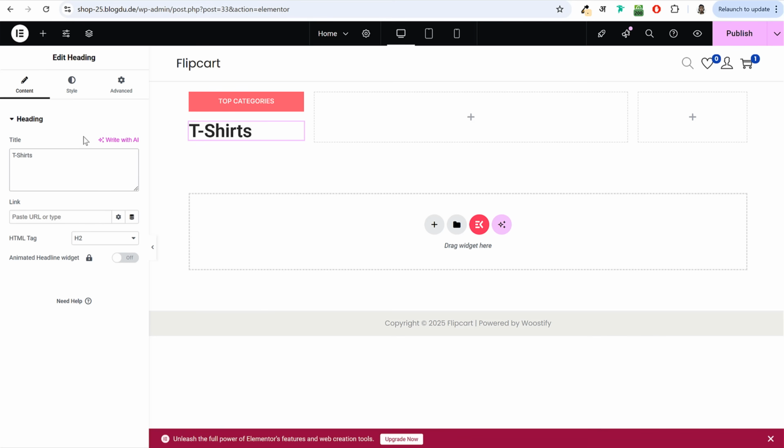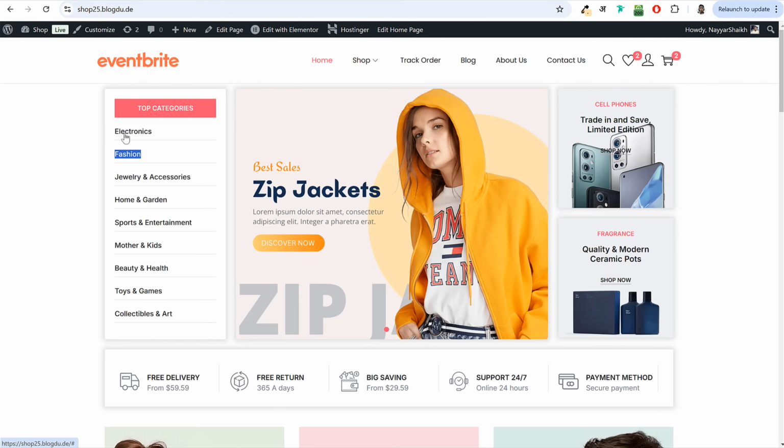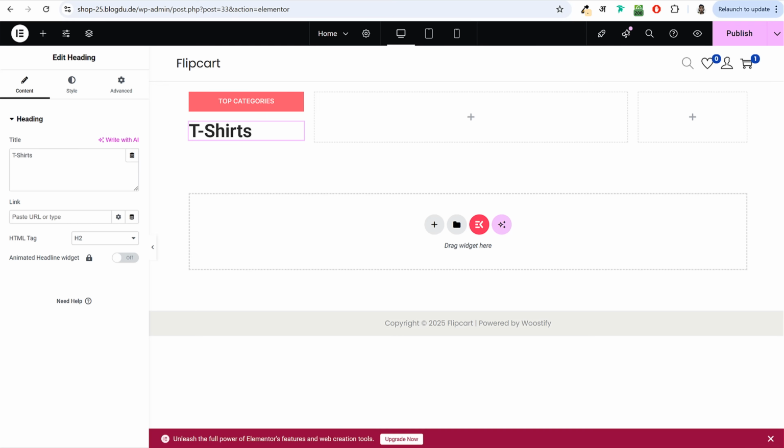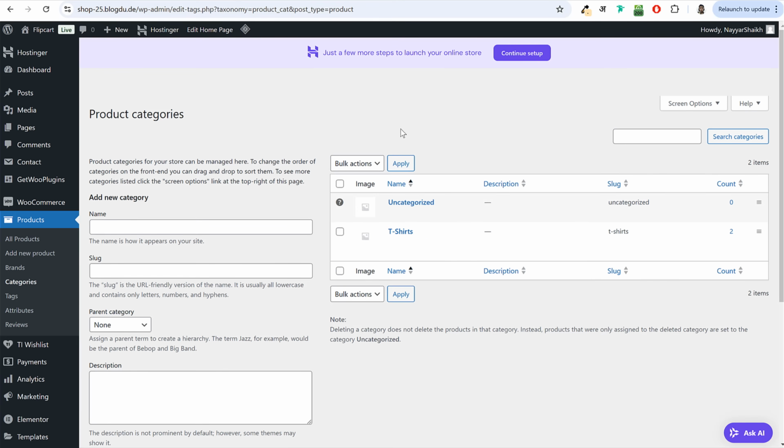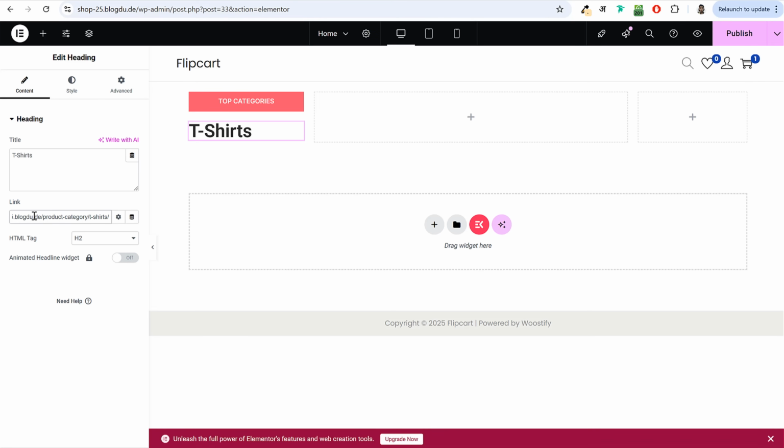Now, once you name it, you also have to link it so that whenever somebody clicks on fashion or electronics, they see all the products under the electronics category or t-shirts category. To link this, you can go back to the products category page, and under this category, you will see view. Right click on that view and click on copy link address. It will give you the link for that category. You can paste it over here and you can see your website name / product categories / t-shirts.